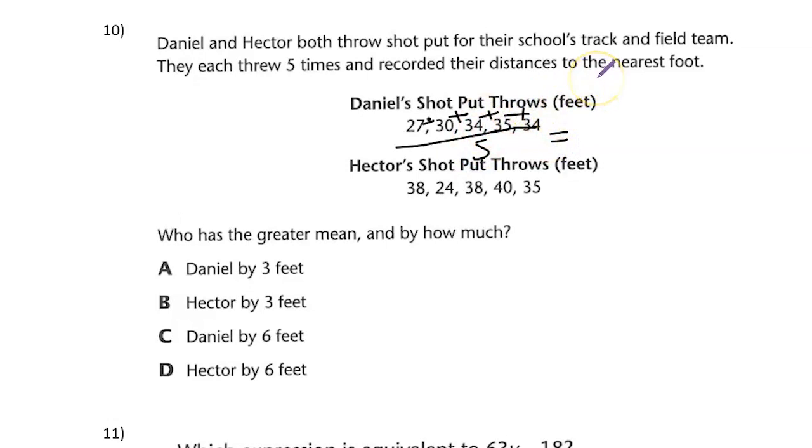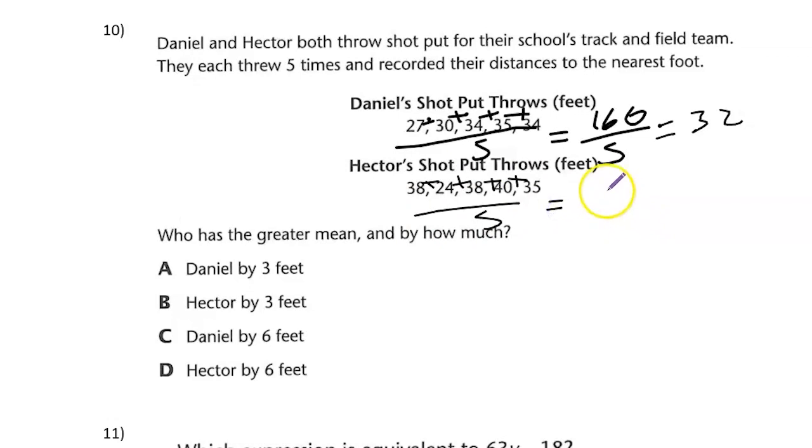When we do that, we get 160 divided by 5, which is equal to 32. When we add these 5 distances and divide it by 5, we see that we get 175 divided by 5, which gives us 35.